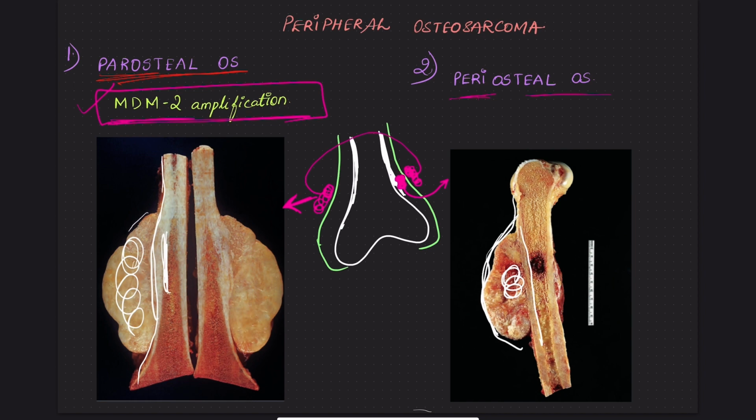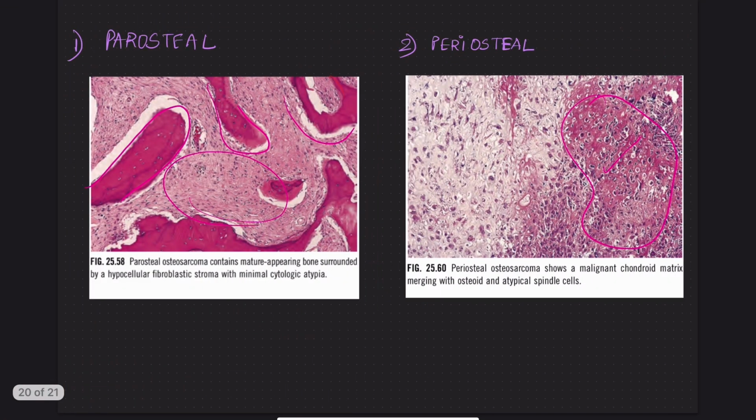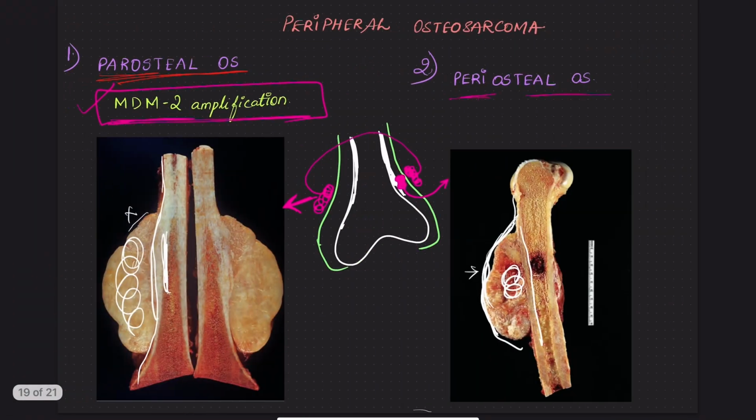There's no periosteum overlying it. This is the difference. Because in periosteal, it arises between the periosteum and the cortex, it is overlaid by periosteum outside. It shows you cartilage differentiation. Also, most importantly, MDM2 amplification is seen only in paraosteal osteosarcomas.